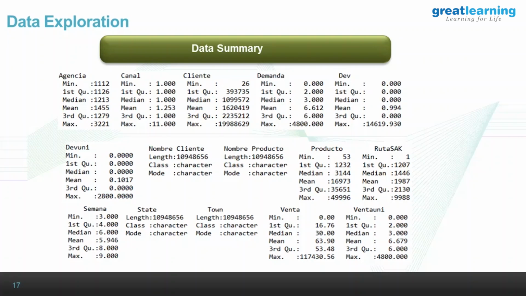One interesting thing. What we did is we discarded the ventas, which is your sales, and dev, which is your returns, and we focused completely on demander because they are obviously correlated. In demander, you'd see that the minimum is 0 in some cases, the maximum is 4,800, and the third quartile is 6. So there's lots of, the standard deviation is about 25.